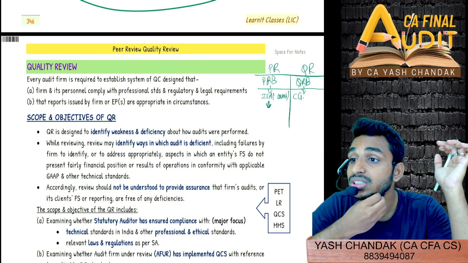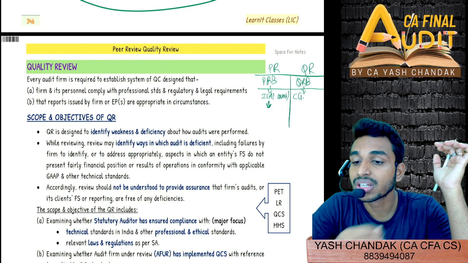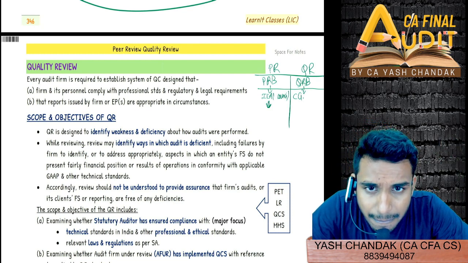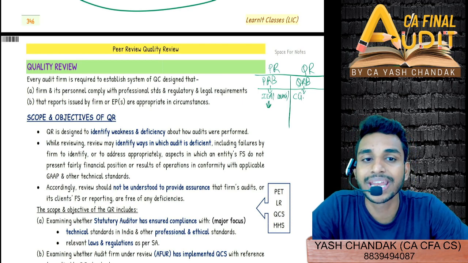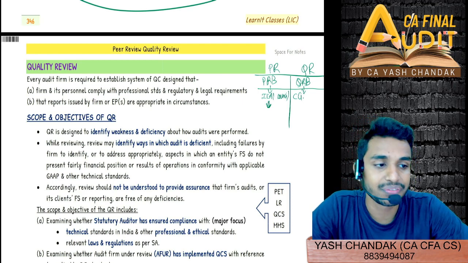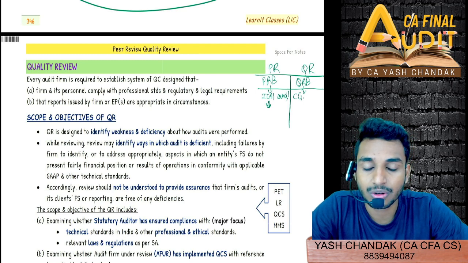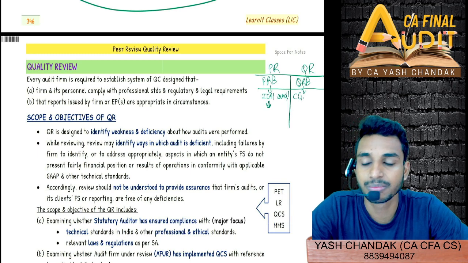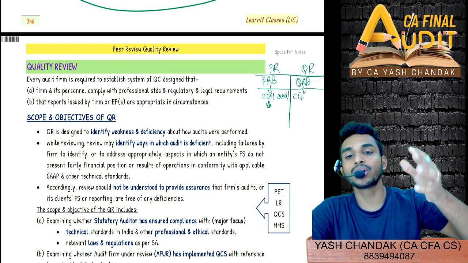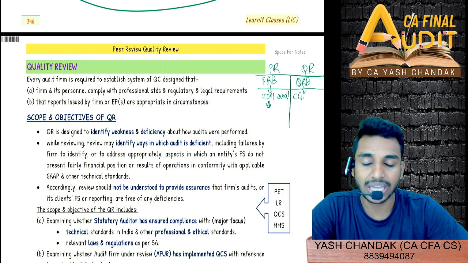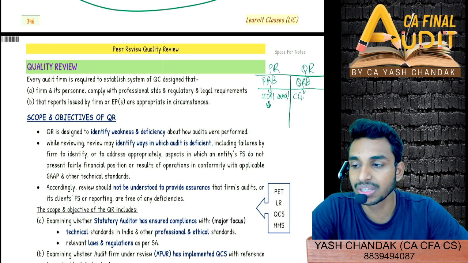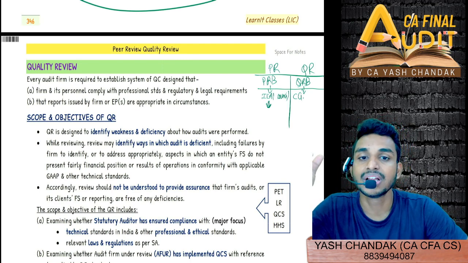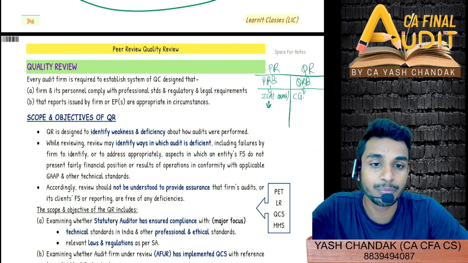There will be a review again after 6 months or 1 year. Yeah, so a follow-on review can happen, right? A follow-on review can happen after 6 months. Normally it is done after 1 year, but that period of 1 year can be reduced to 6 months if the PRB deems fit. That is just a follow-on review, and then they will issue a peer review certificate if they find everything satisfactory. Else, if not, then they might take action. But the first situation, in case of modification, is that they will be doing a follow-on review.